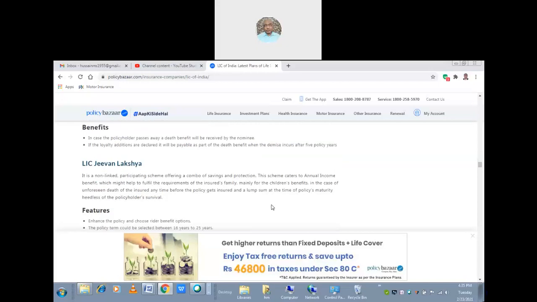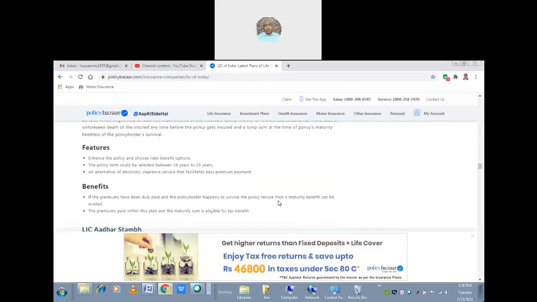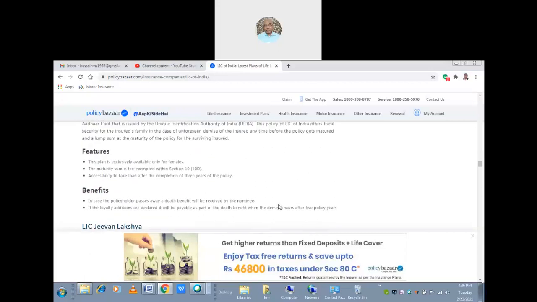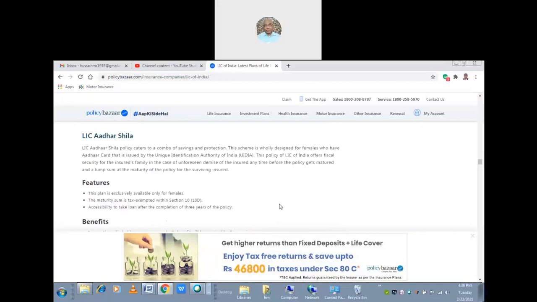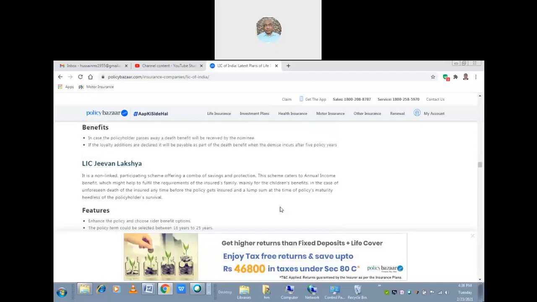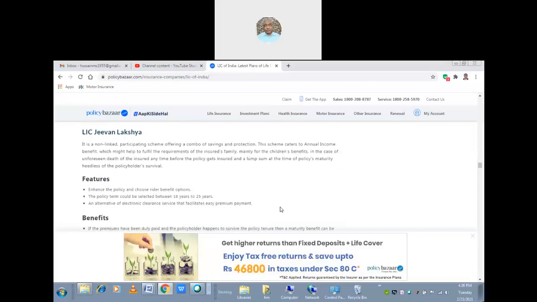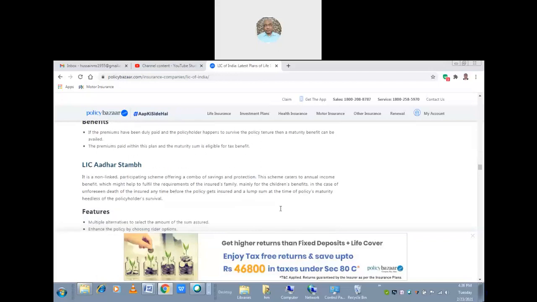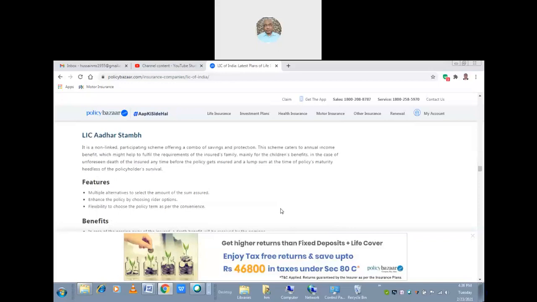So LIC Jeevan Lakshya is another policy. Sir, how many policies do we have to write, sir? I already told you, as much as you can remember, that much you write depending upon the question. Again, the LIC Aadhar Stambh. Is it Aadhar Lakshya? No, this is Aadhar Sheela, because Sheela you have to remember. LIC Aadhar Sheela, Sheela Madam, you have to remember it. And here we can remember LIC Jeevan Lakshya. Here Aadhar Stambh. Okay, pillar, you have to remember it. There Sheela, here the Stambh.